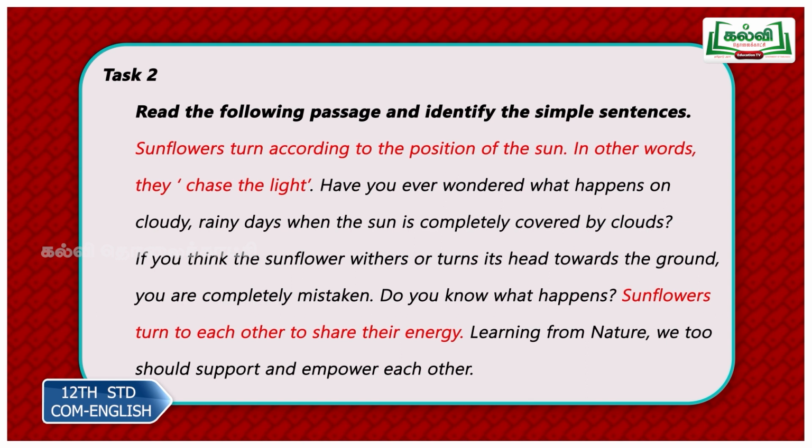If you think the sunflower withers or turns its head towards the ground, you are completely mistaken. So again, identify the finite verbs. Think is one finite verb. Withers, turns, and then are mistaken. So many finite verbs, so it is not a simple sentence. Do you know what happens? So do know, happens. Again, not a simple sentence. Sunflowers turn to each other to share their energy. So turn is your only finite verb. Analyze the last sentence and find out whether it is a simple sentence or not.